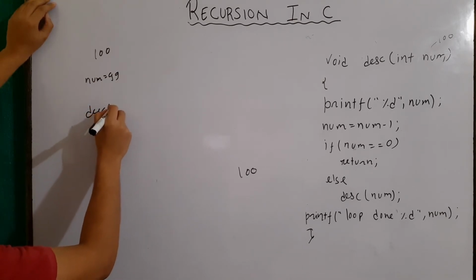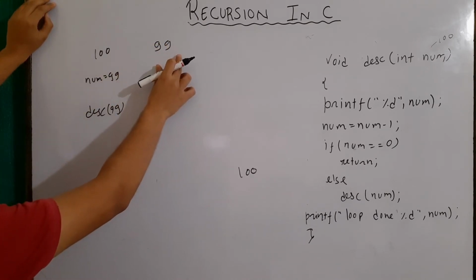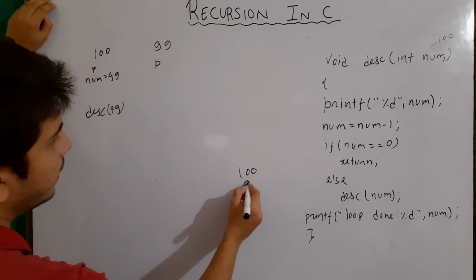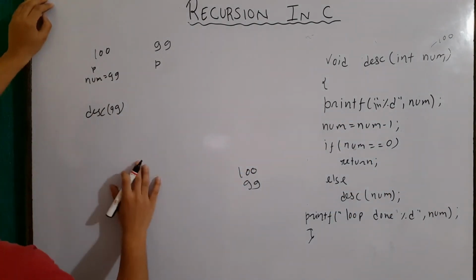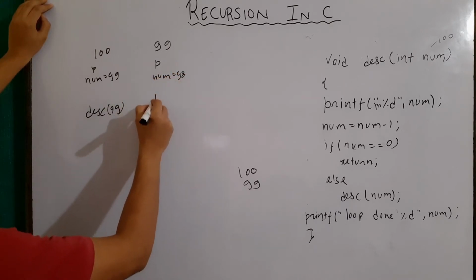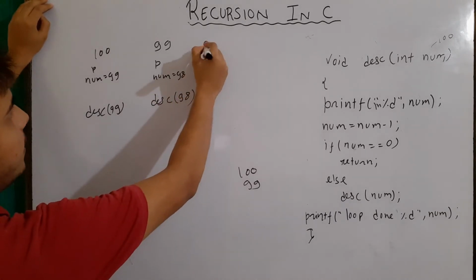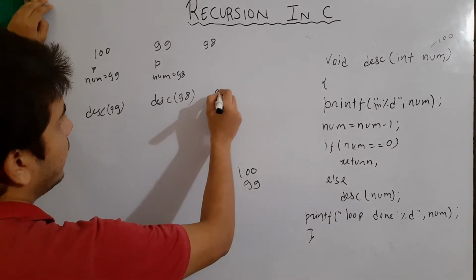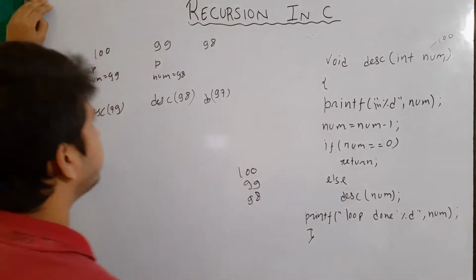So it is again calling itself with the value of 99. So again calling, the value of num is 99. Then it is printing, okay. What will it print? It will print 99, okay. Let's say there is also /n for the new line, okay. So it will print 99, then our num value will become 98, the condition is false, so it will call with the value 98, right. Then again I can write here 98, okay, the same thing will happen, and it will call with 97, the same function call with 97, and it will print here 98, right.